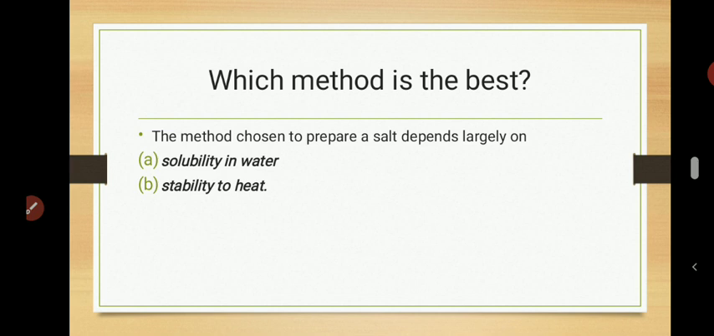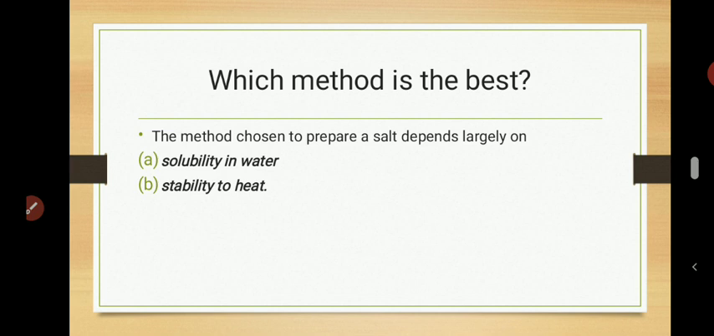There are 2 factors you will consider before you prepare a salt, and the most important factor is whether the salt will be soluble in water or not. Very, very important. There are methods that you use to prepare soluble salts which cannot be used to prepare insoluble salts, and there's a particular general method for preparing insoluble salt. Take note of that. Now the second factor is stability to heat, that is whether when you heat them they will not decompose or they will decompose.